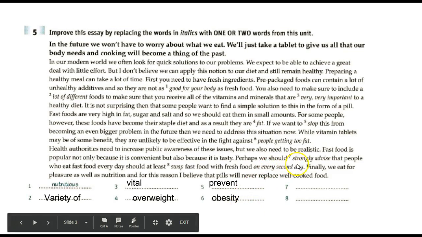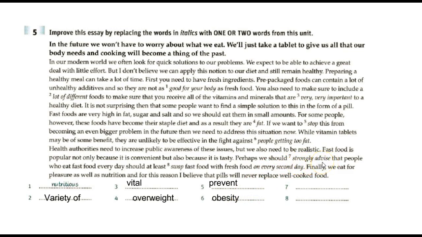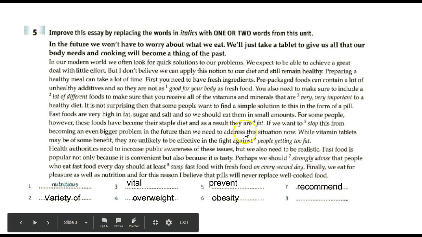Number 7, strongly advise. Notice that advise is the verb from the noun advice with a C. And to strongly advise means to recommend. Swap fast food with fresh food, meaning to alternate, to change, to exchange fast food with fresh food.